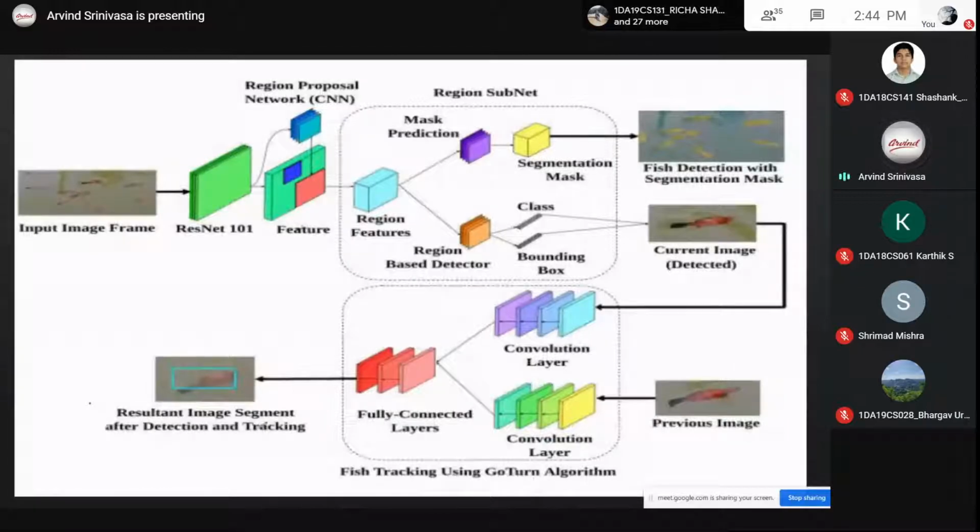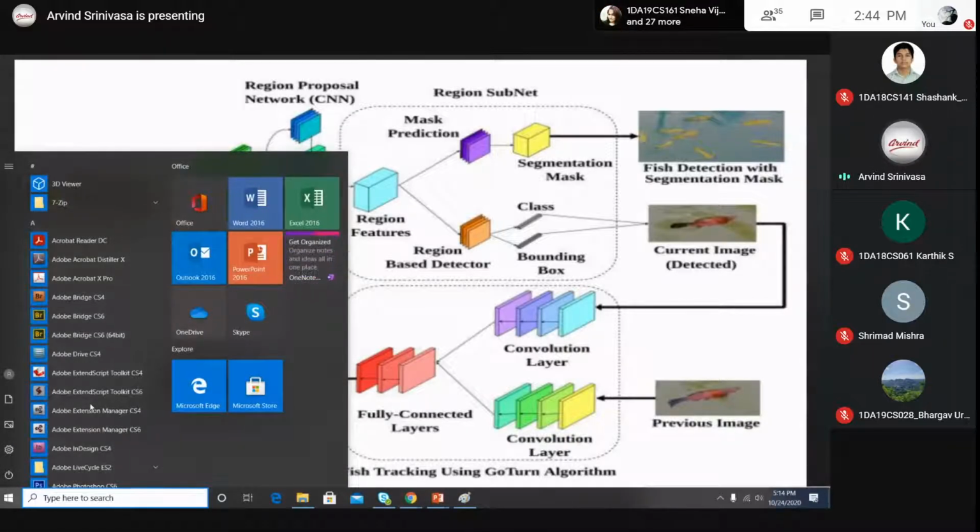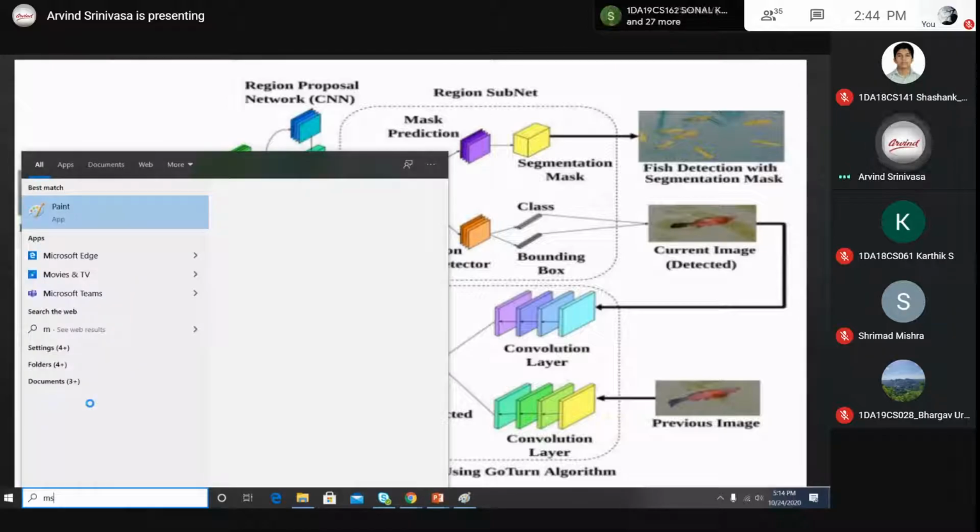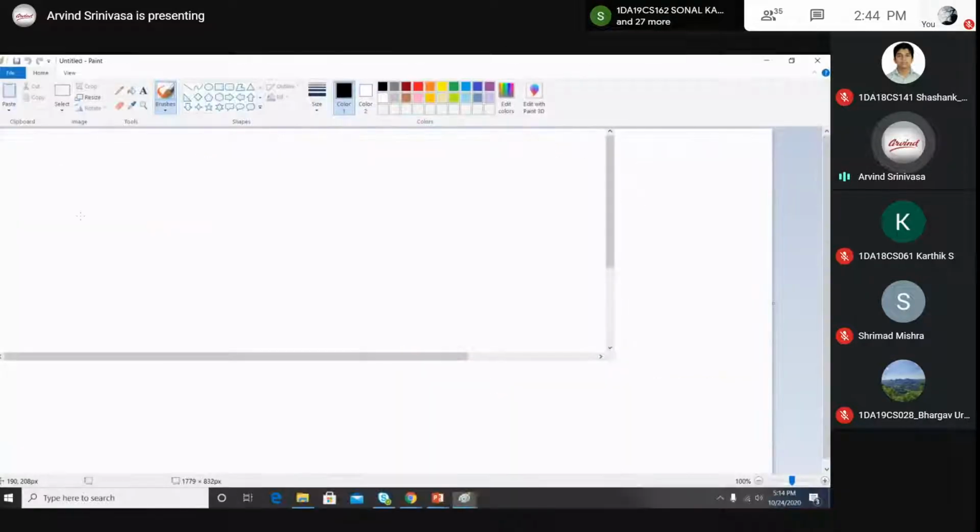So it was a very challenging task for us once I got this problem statement, because if you take an image of a fish from the top, it has an irregular shape.